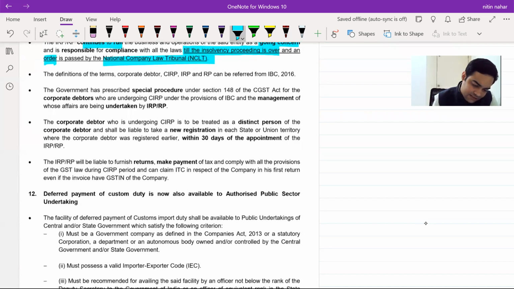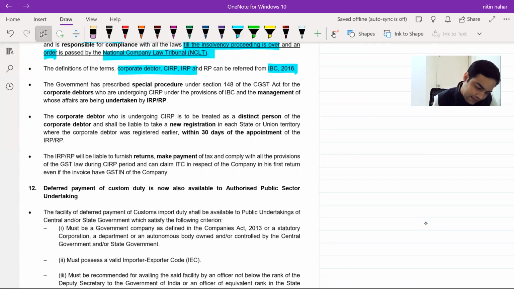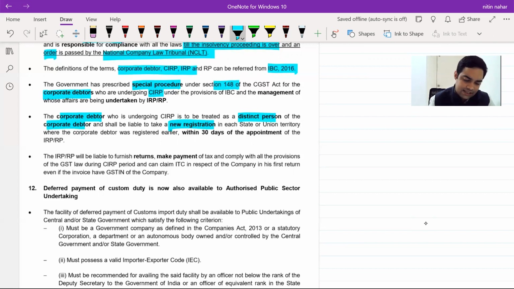The definition of these terms is given in IBC, Insolvency and Bankruptcy Code 2016. Government has prescribed special procedure under Section 148 for corporate debtors who are undergoing this entire resolution process. The corporate debtor who is undergoing this process is treated as a distinct person of the corporate debtor and shall take a new registration in each state where the corporate debtor was registered earlier within 30 days from the appointment of this IRP or RP.